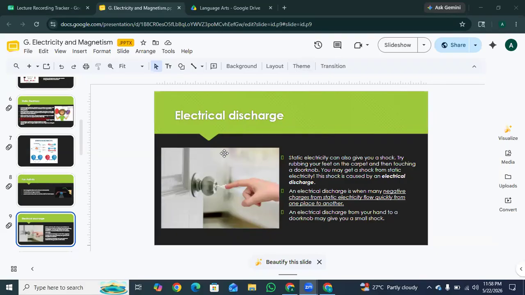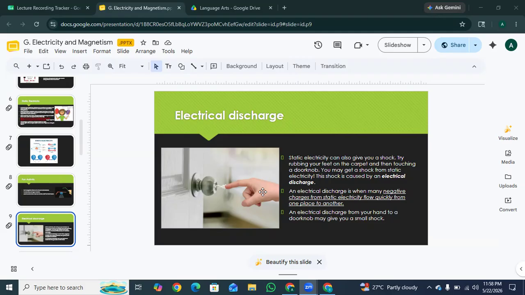Electrical discharge. So, static electricity can also give you a shock. Try rubbing your feet on the carpet and then touch a doorknob. You may get a shock from static electricity. This shock is caused by an electrical discharge.